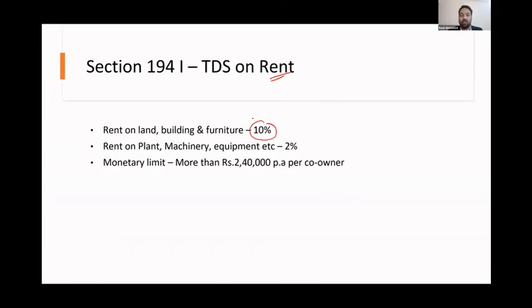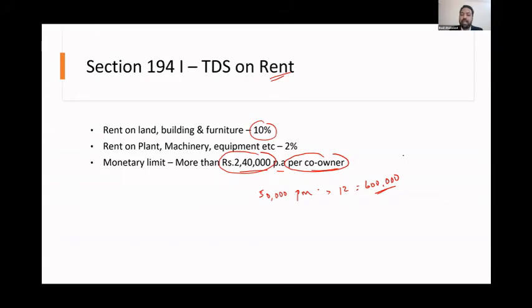And there is a monetary limit. More than 2,40,000 per annum per co-owner. What you have to understand is that income tax is not thinking from the point of view of rent. They are thinking 2,40,000 per co-owner. So let's take two examples to understand this. Your rent is 50,000 per month. So 50,000 per month into 12, it will be 6 lakhs. So are you liable to deduct TDS? Yes, definitely you are liable to deduct TDS.